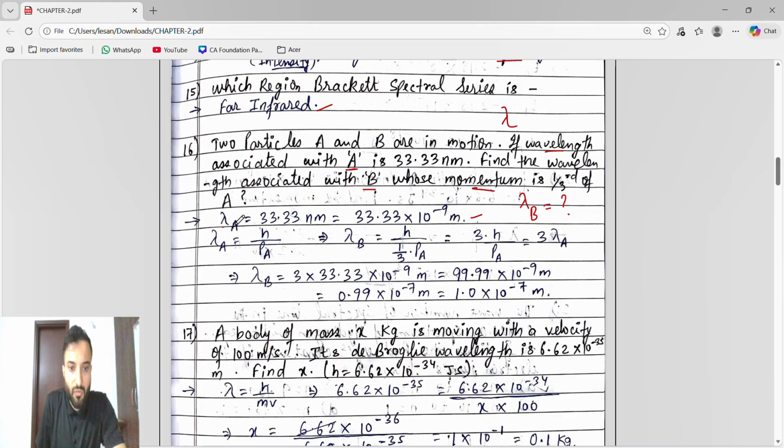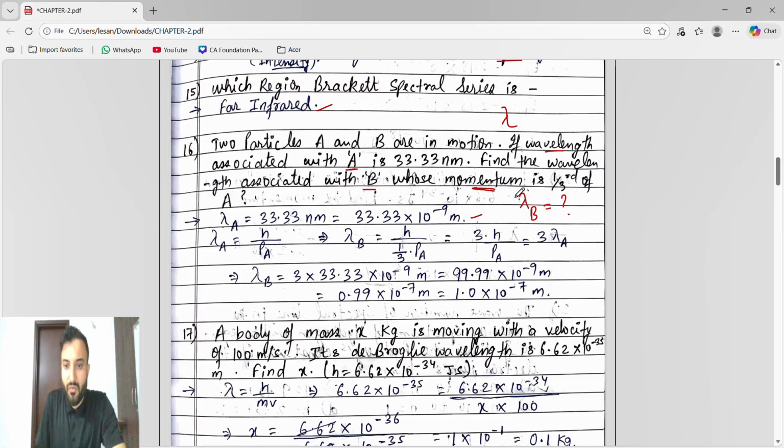So the wavelength of A is given. The formula for wavelength is h, Planck's constant, divided by momentum. The reason we are talking about momentum and not mass and velocity is that lambda equals h by p.